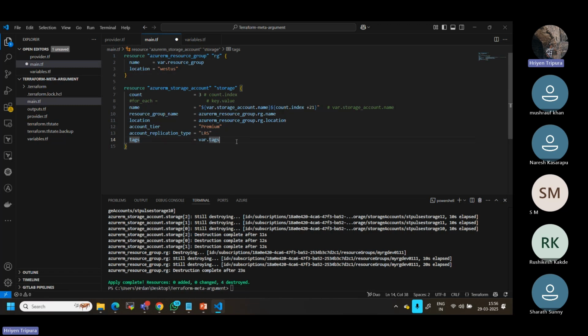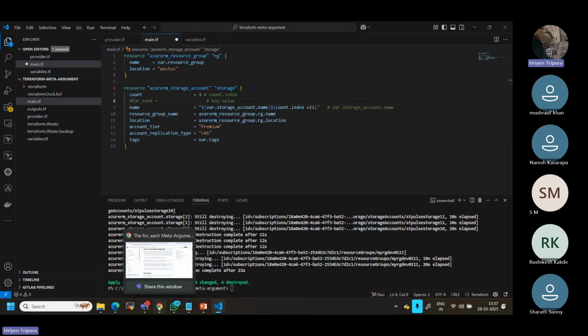If you want that kind of situation where you need different configurations, not identical but different requirements, in that case you can use for_each. But you have to be careful while defining the data or the variables. This one I have already shown you.